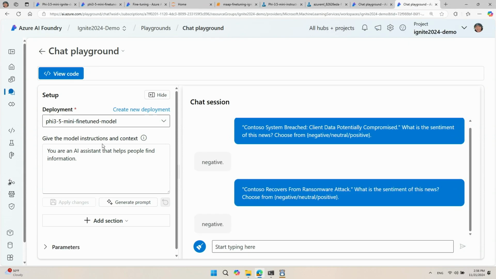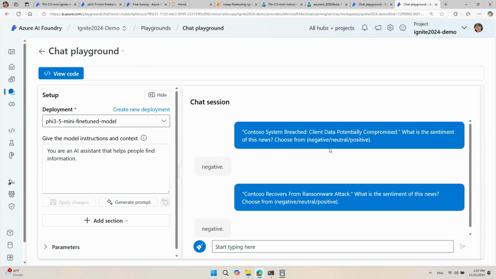This is the fine-tuned model. Here's the deployment, Phi 3.5 mini fine-tuned model. And you can see the answers are single word, very concise, very confident. And you can see that for our second prompt, which contained the word ransomware attack, it gave us a confident negative value, which is what we wanted. So from this example, we can see that fine-tuning can not only improve the style of the response that you want the model to give you, but also the direction of the response that the model gives you.